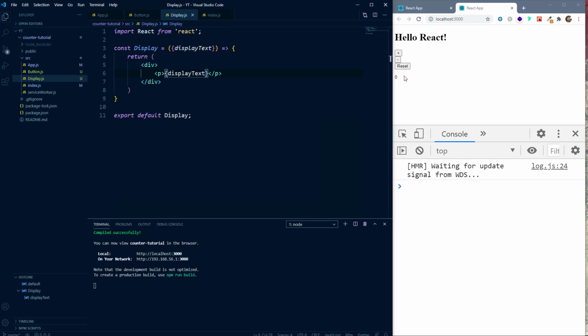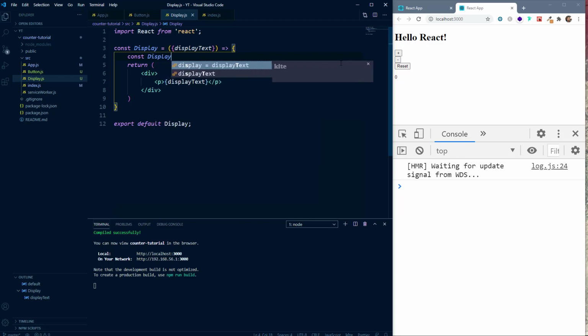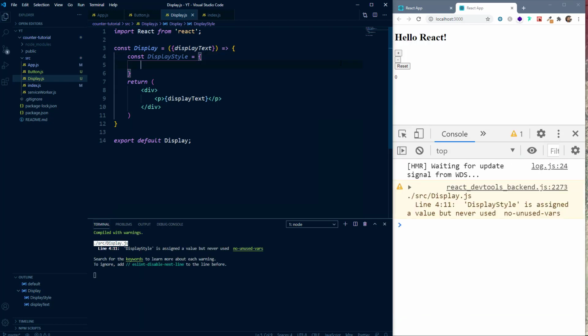Now in React, you can style the components in two ways. You can either use a JavaScript object, or you can use an external .css file. So first, let's see how we can do it internally through a JavaScript object. For that, we can make a JavaScript object, say const displayStyle. You can of course name it whatever you want, and we'll create it as an object. And inside this, we will create CSS properties, but the names of the properties will be in JavaScript.